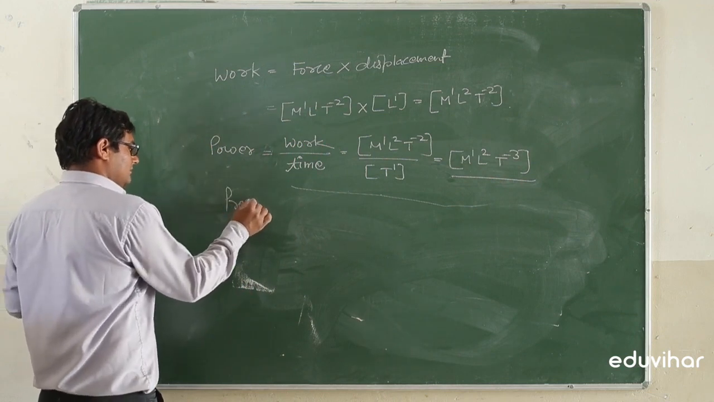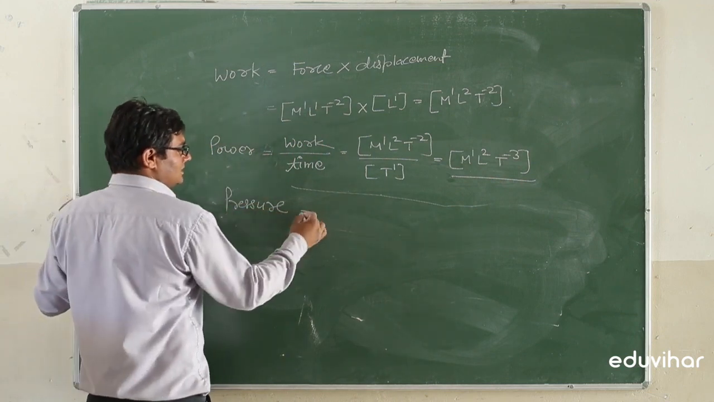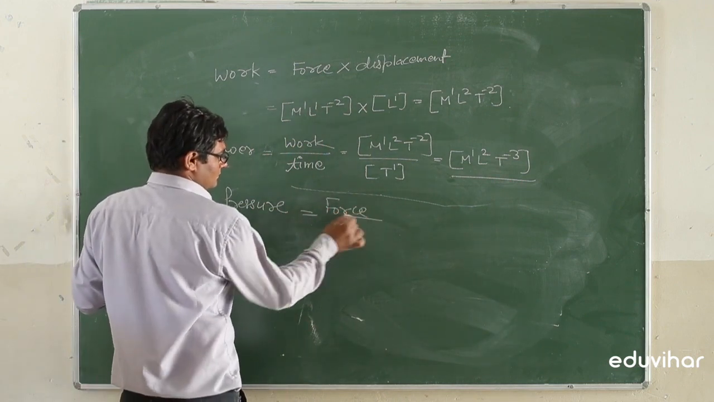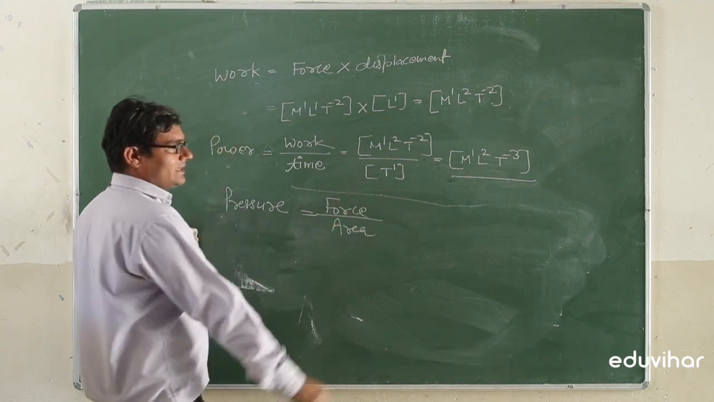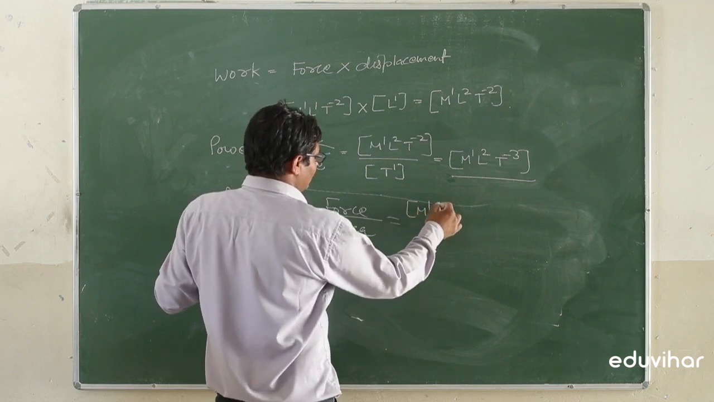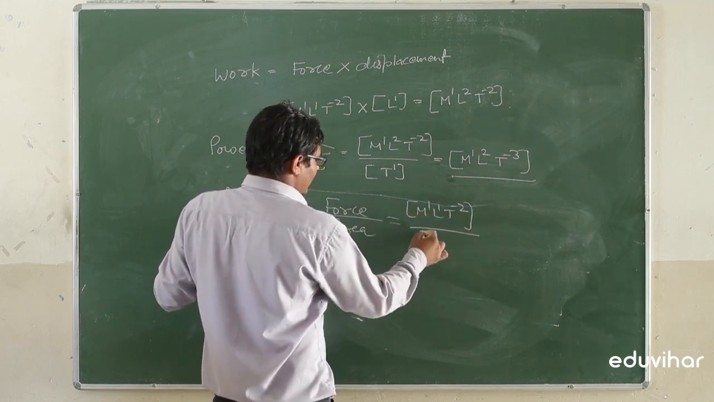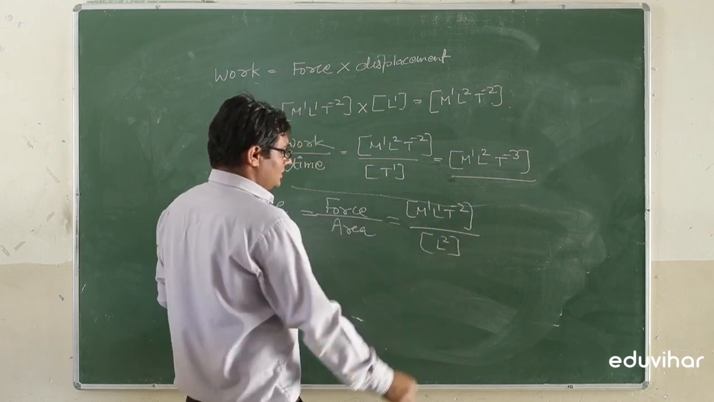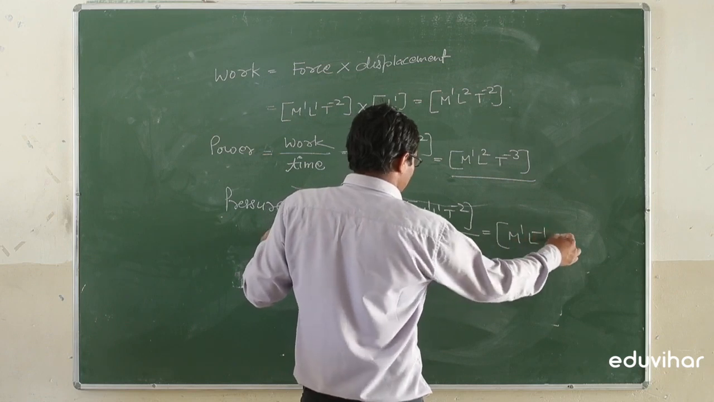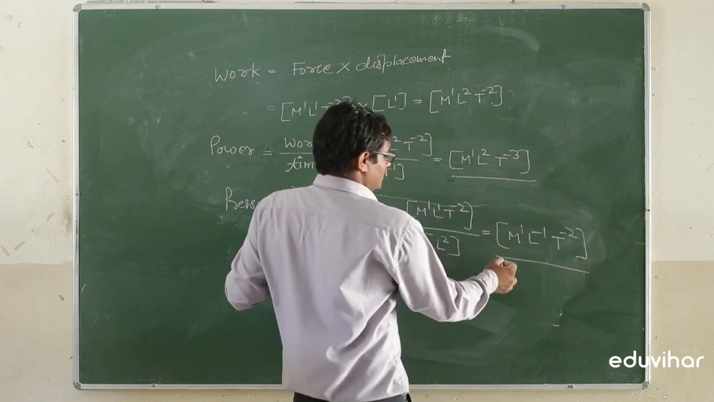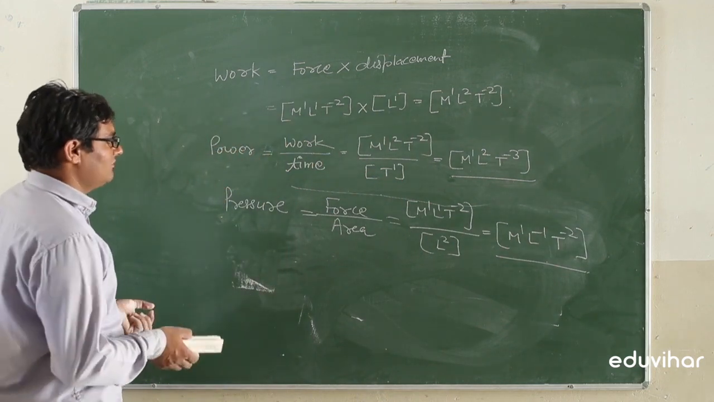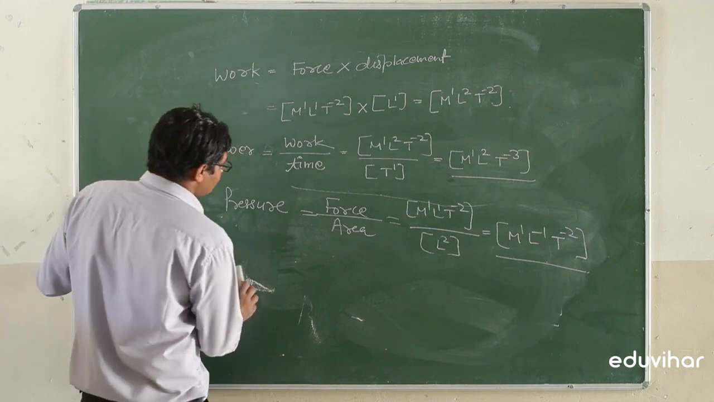Next is pressure. Pressure is equal to force by area. Force has the dimension M1 L1 T minus 2, area has the dimension L2. So it can be calculated as M1 L minus 1 T minus 2. This is the dimensional formula for the pressure.